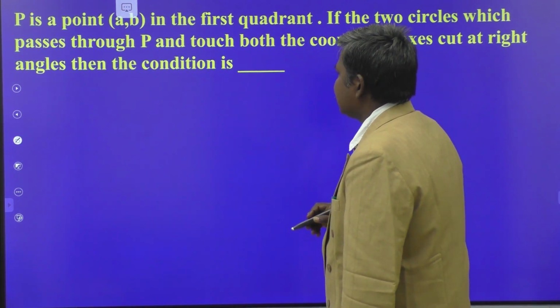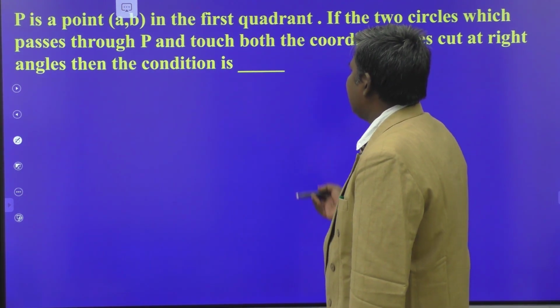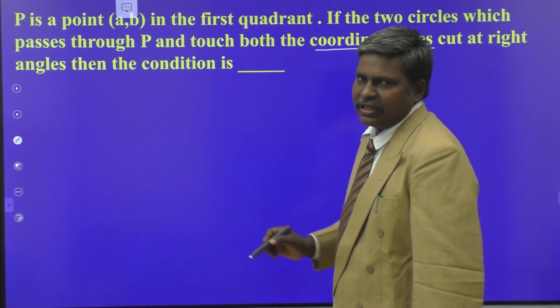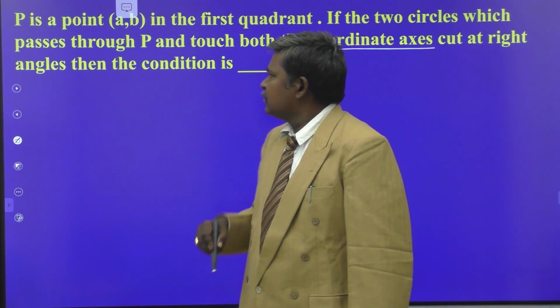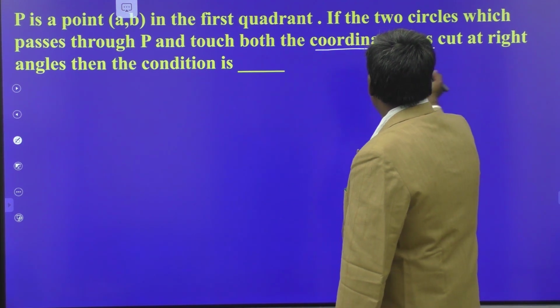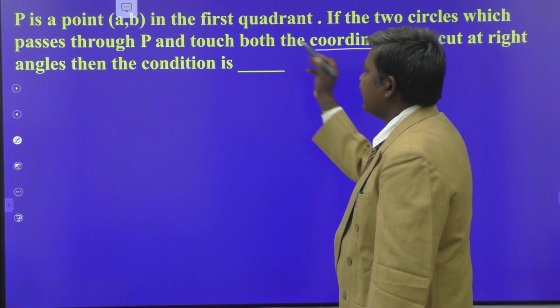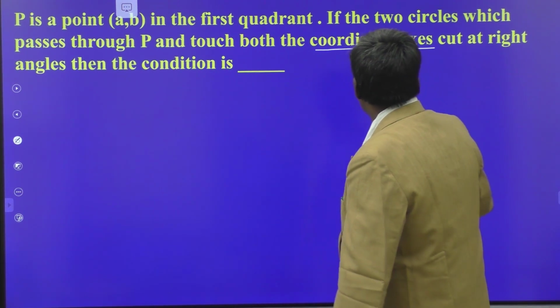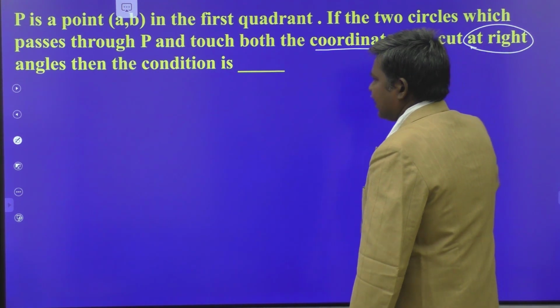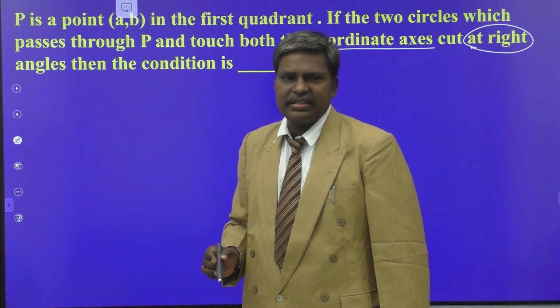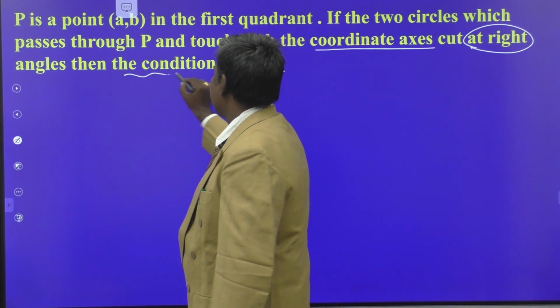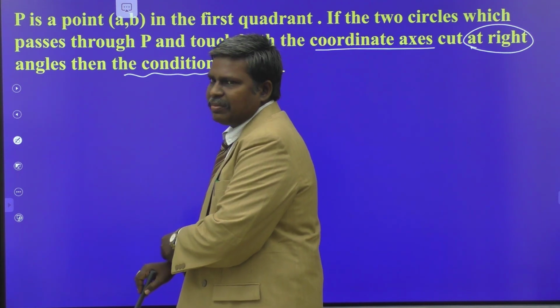If two circles pass through point P and touch both the coordinate axes, and cut at right angles, again they maintain the condition that the angle between the two circles is a right angle, then you have to find the condition on a, b.